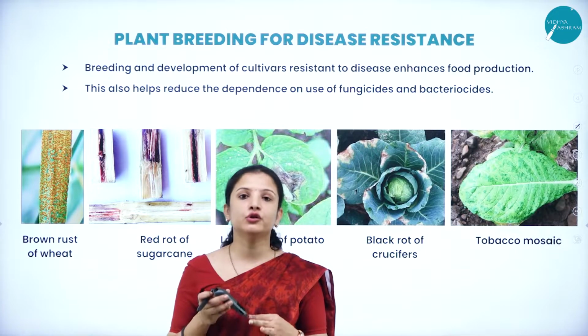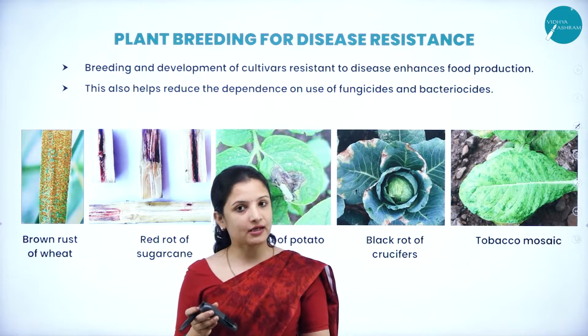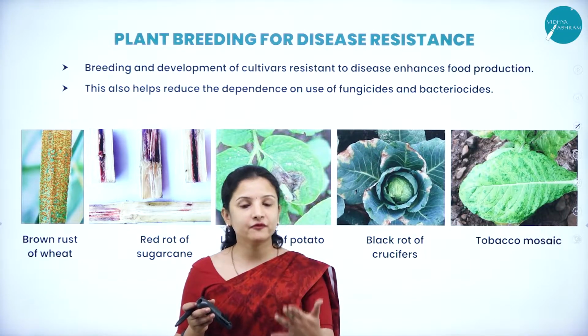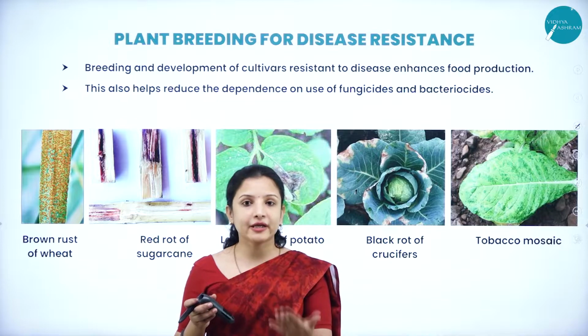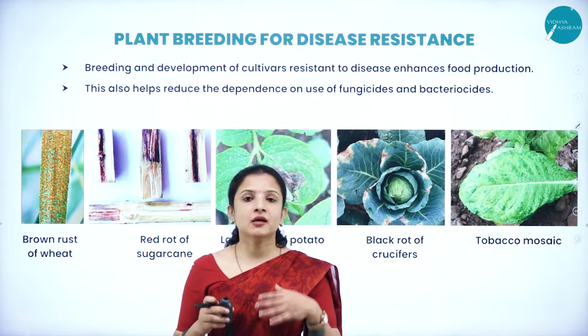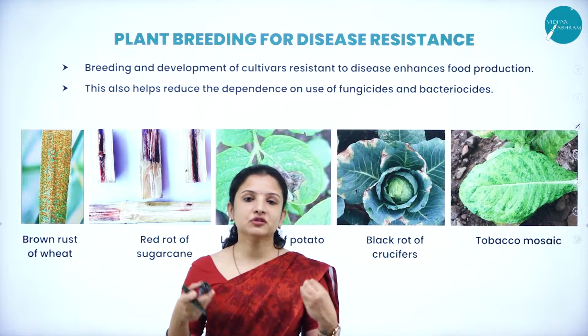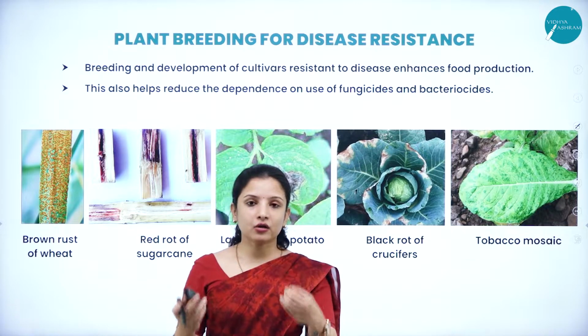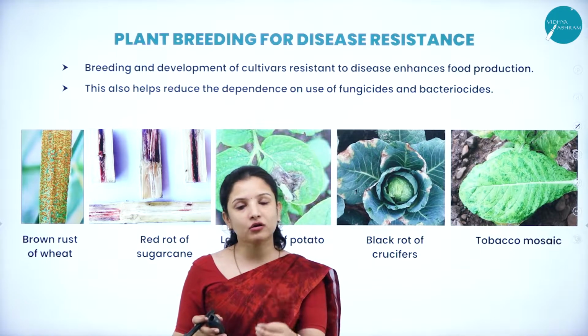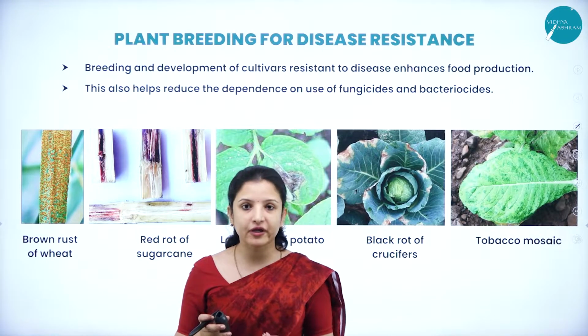It is harmful to human health, and also hazardous to the environment, be it the soil. These chemicals are harmful to the good microbes present in the soil as well. And not just that, the farmer has to spend a lot of money to spray chemicals over a large acreage of land, and it is also an economic loss to the farmers, right?